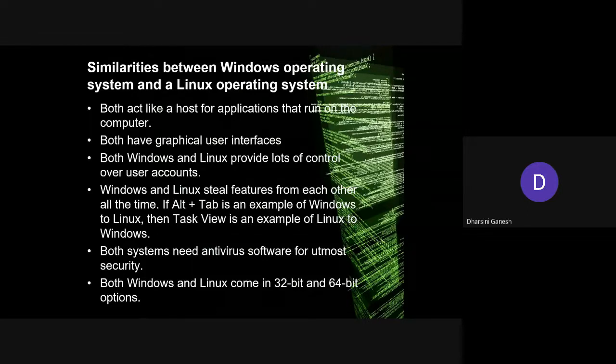Let's first look at the similarities between these two operating systems, Windows and Linux. Both act like a host for applications that run on the computer. Both have graphical user interfaces. Both Windows and Linux provide lots of control over user accounts. And also, both Windows and Linux steal features from each other all the time. If Alt plus Tab is an example of Windows to Linux, then Task View is an example of Linux to Windows. Both systems need antivirus software for utmost security. And both Windows and Linux come in 32-bit and 64-bit options.